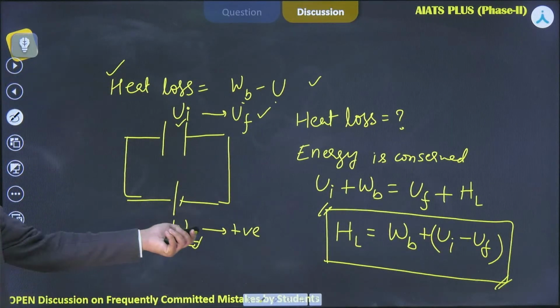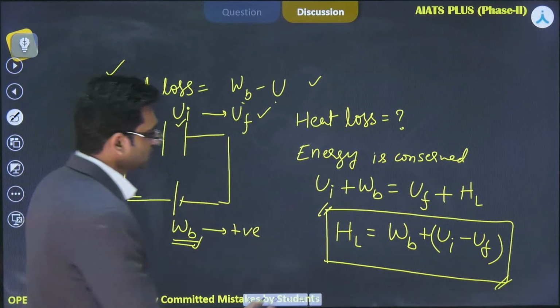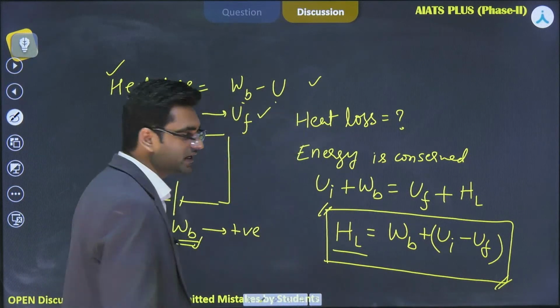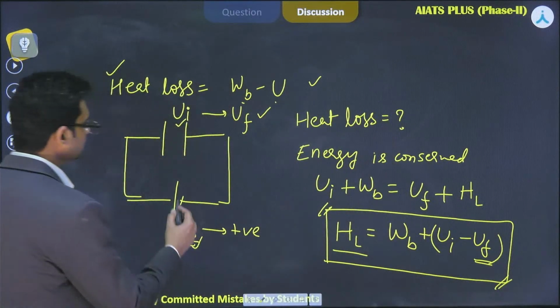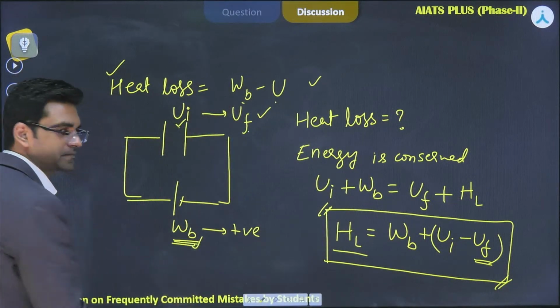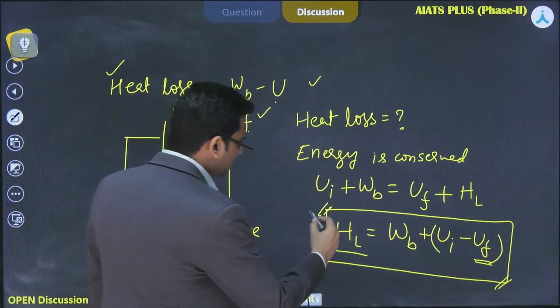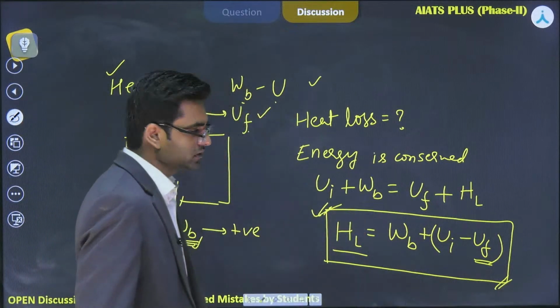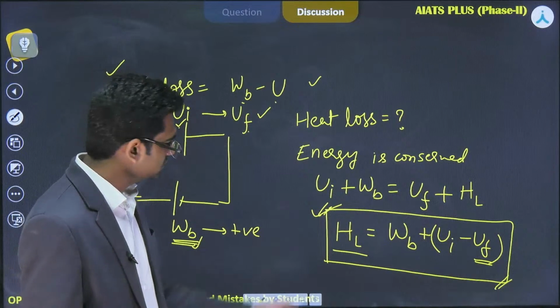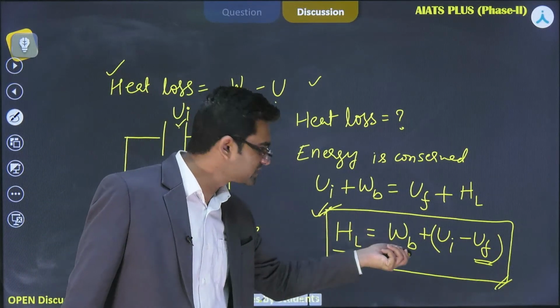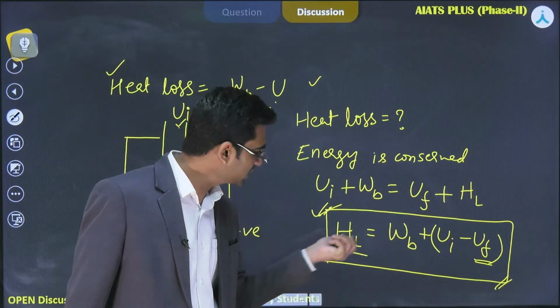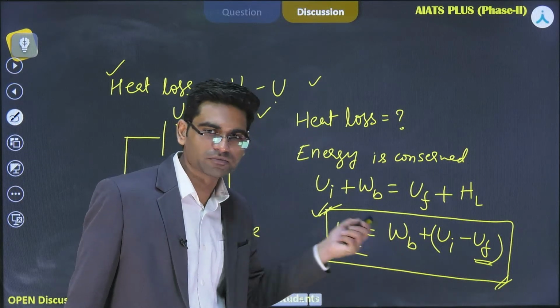I have already explained this. This is heat loss. I have already given you UI, UF and WB. We were asked what is the value of heat loss here. So this heat loss can be found, or calculated, with the help of this formula.